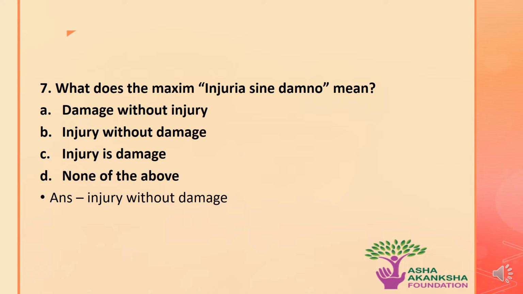The next question is, what does the maxim injuria sine damnum mean? The options are A. Damage without injury, B. Injury without damage, C. Injury is damage, or D. None of the above. The correct answer to this question is option B, that is, injury without damage. This is the meaning of injuria sine damnum.